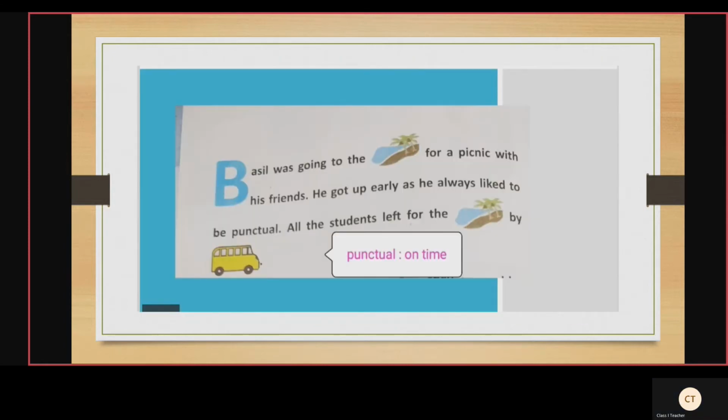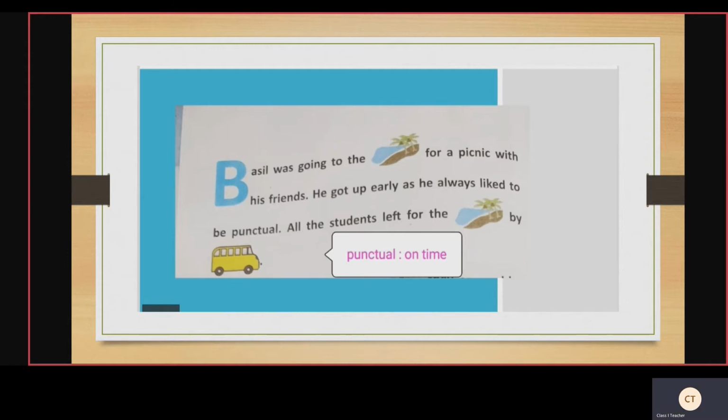See, Basil was going to the, picture is given, for a picnic with his friends. I repeat, Basil was going to the, for a picnic with his friends. What is the picture given? You should replace it. He got up early as he always liked to be punctual.